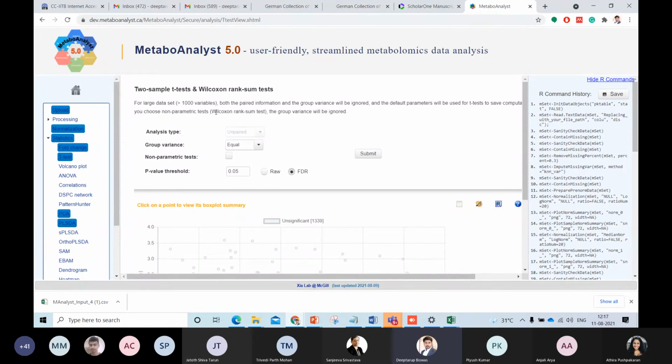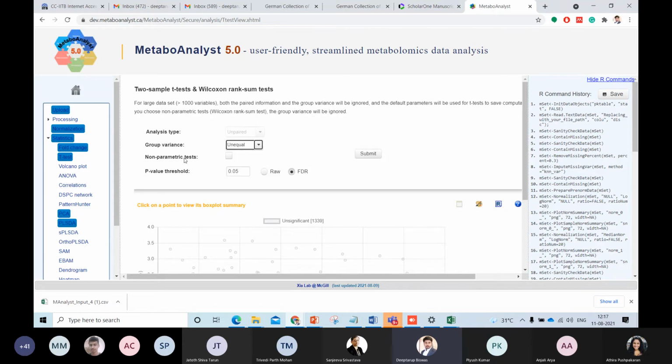However, if we had not done the normalization, then the non-parametric test would have been used, and there are two: Wilcoxon rank sum test and Mann-Whitney U. Both of the non-parametric tests are the same, but the Wilcoxon rank sum test is used for paired, likely dependent data, and Mann-Whitney is used for independent data. But over here, what we will do is choose group variance unequal.